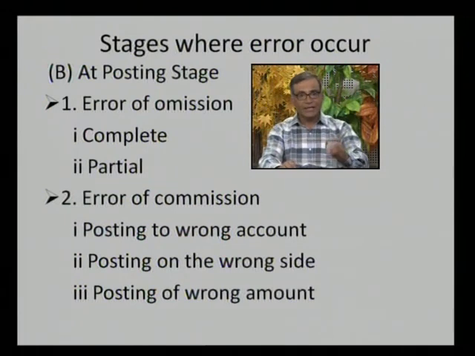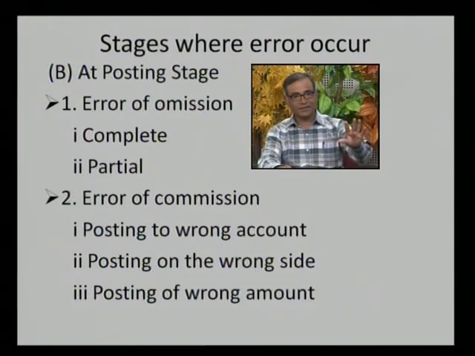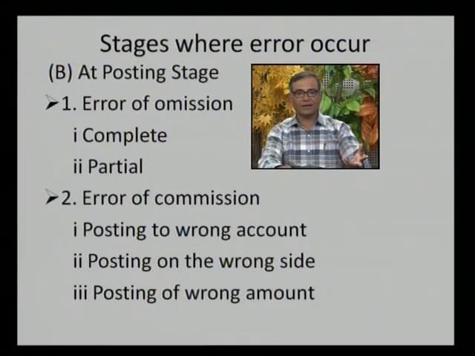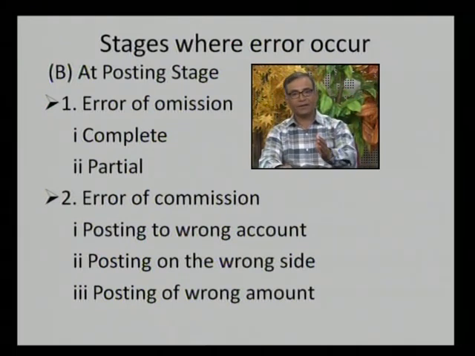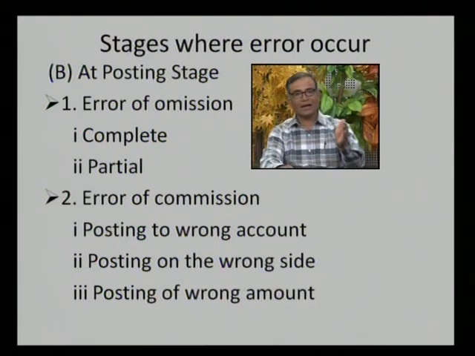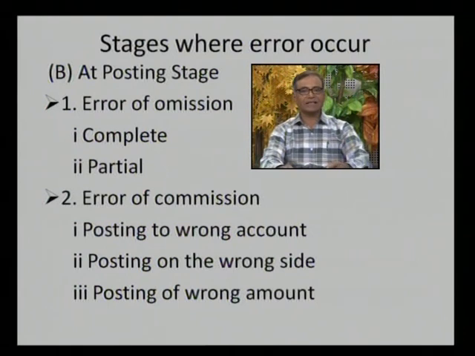For example, if you debit an amount and credit the same amount to another account, but by mistake the account is changed, or it is omitted altogether, then the trial balance will not reveal those types of errors. But if any one side is affected, that is, instead of debiting you are crediting, or instead of writing 1000 you are writing 100, by the wrong amount or the wrong side, then the trial balance will naturally reveal that effect, because the trial balance will not tally.